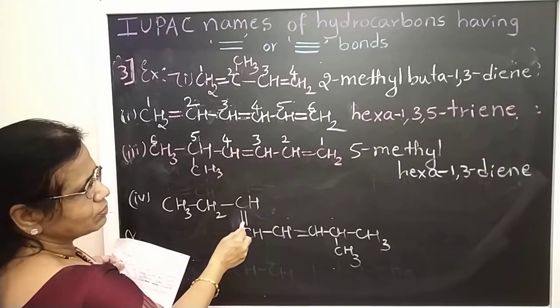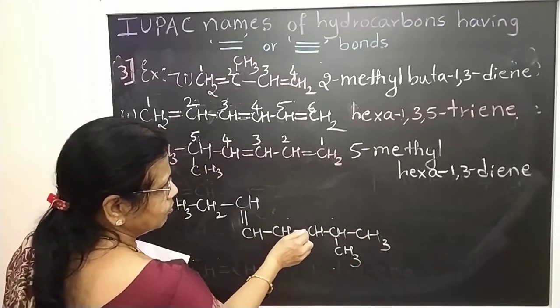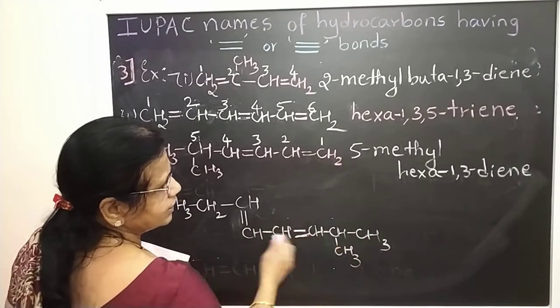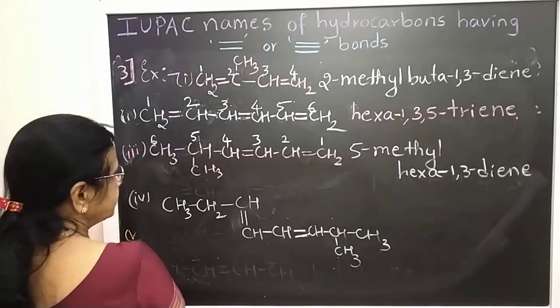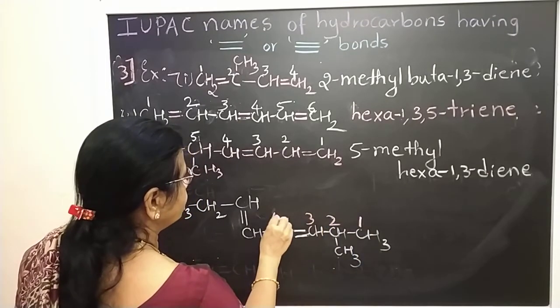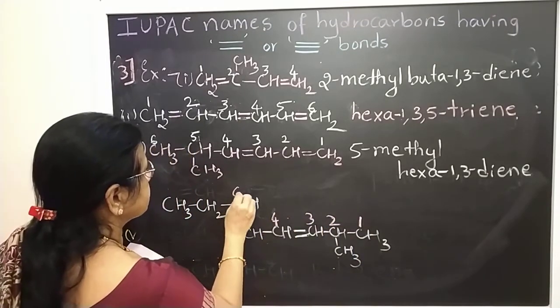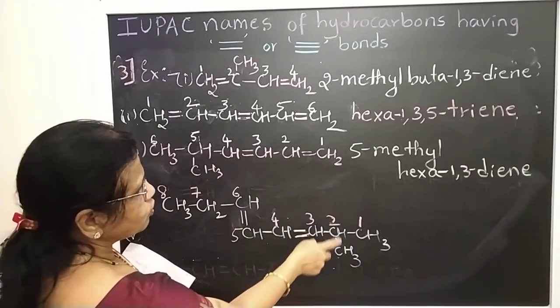The third carbon contains a double bond here. Here also 1, 2, 3, the third carbon contains a double bond. But from the right side there is a second carbon with a methyl group. Okay. So I will give the numbers from this side, 1, 2, 3, 4, 5, 6, 7, 8. So it is 2-methyl.